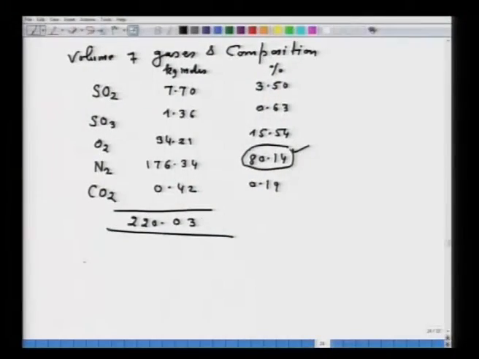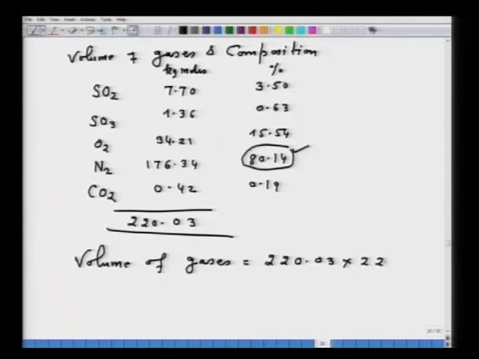Now, we have to find out volume of gases. Volume of gases, that is straight away you can find out: 220.03 into 22.4, that will be equal to 4928.67 meter cube.